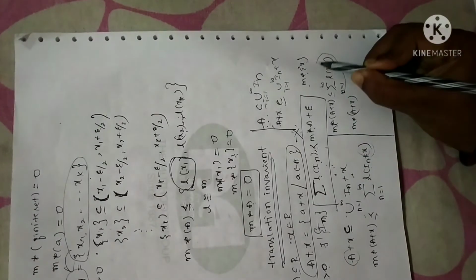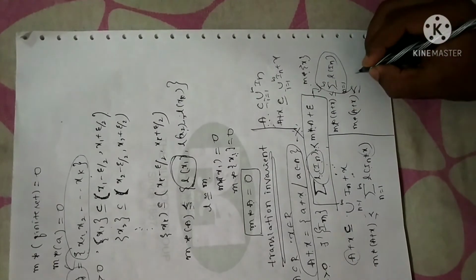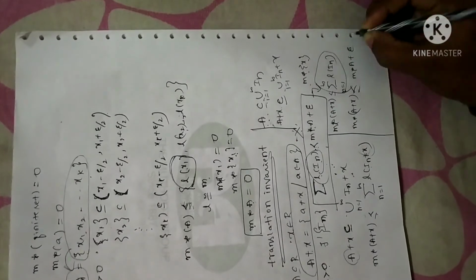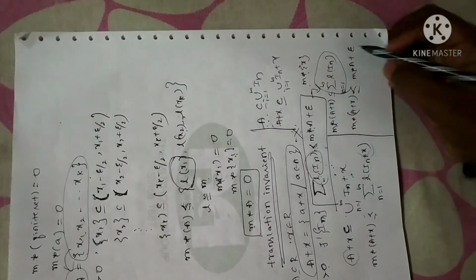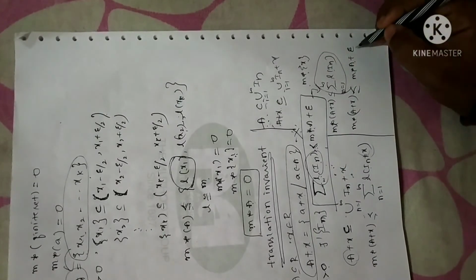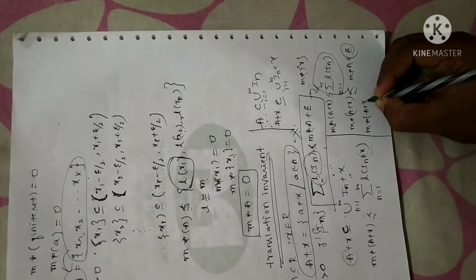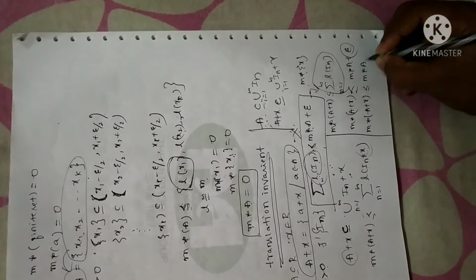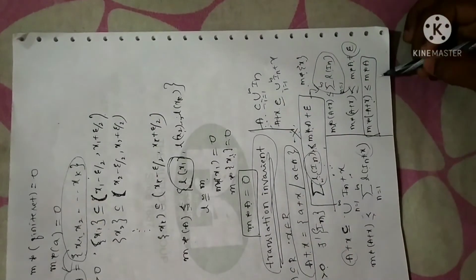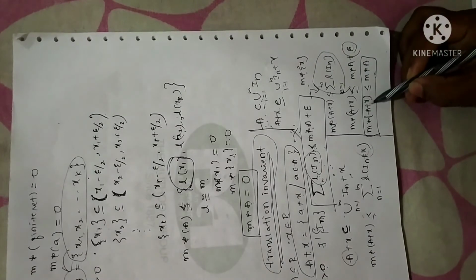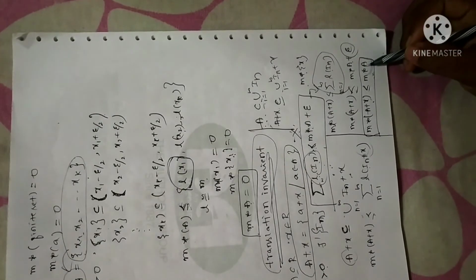Now what is the value of length of I_n? By this property I can write here, length of I_n is less than or equal to m star of A plus epsilon. Why? Because I have already assumed, by the translation invariant property, that length of I_n is less than m star of A plus epsilon. That is what I have substituted here. Now epsilon is an arbitrary quantity, we can neglect it. Thereby I get m star of A plus x is less than or equal to m star of A. Remember this one. When they ask you to prove the translation invariant property, you have to prove up to here. In the sense, if you add any element to an open set, that measure will always be less than or equal to the original open set.